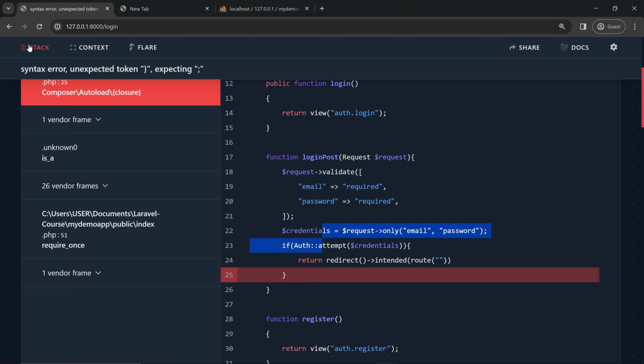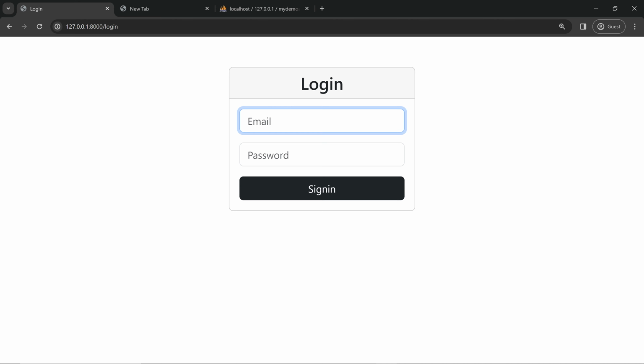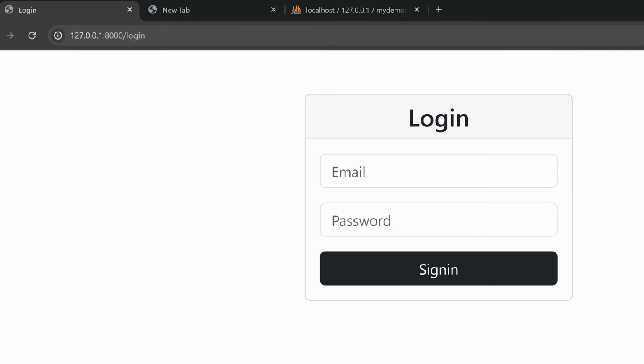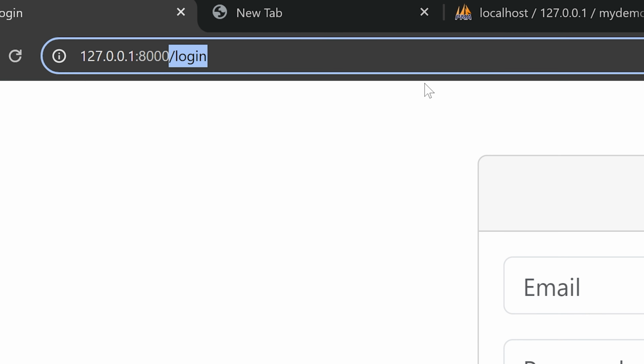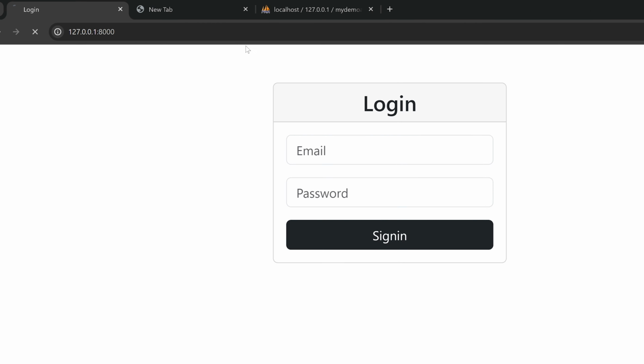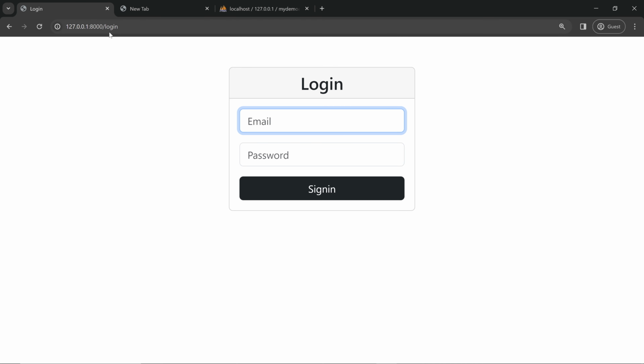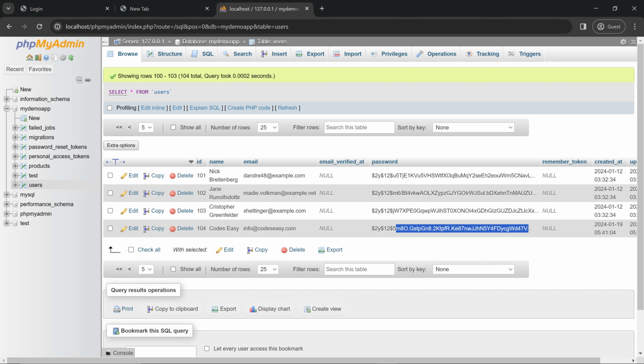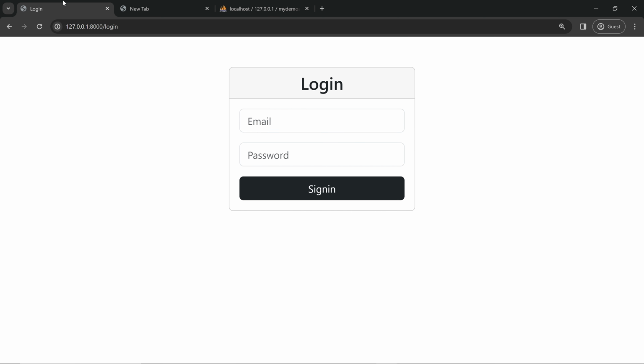Here we are inside the login. Let's refresh the page and it is working. We can remove /login from here and hit enter. You can see that we are redirected back to /login itself, because the user is not logged in. Previously we created a user, that is code GC. So let's log in with those credentials.